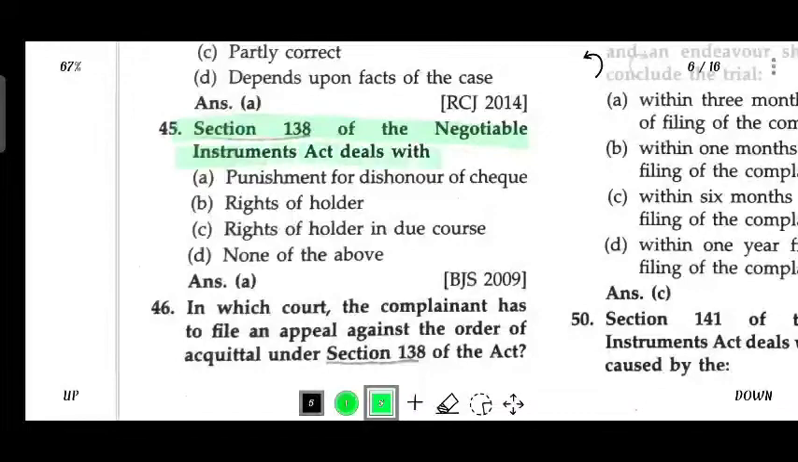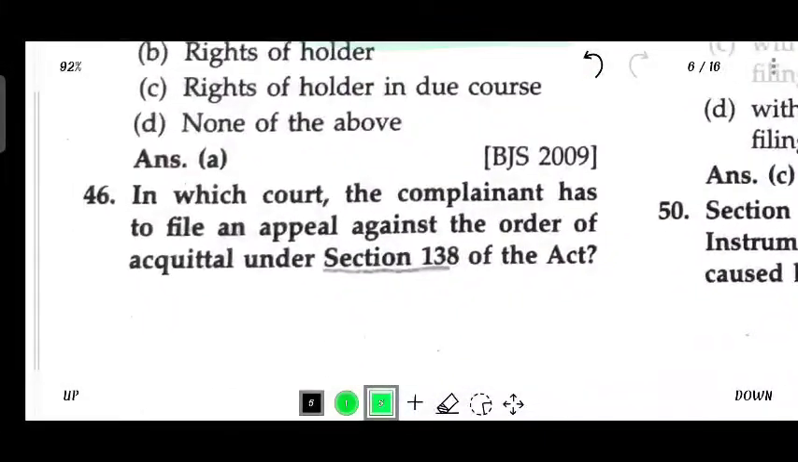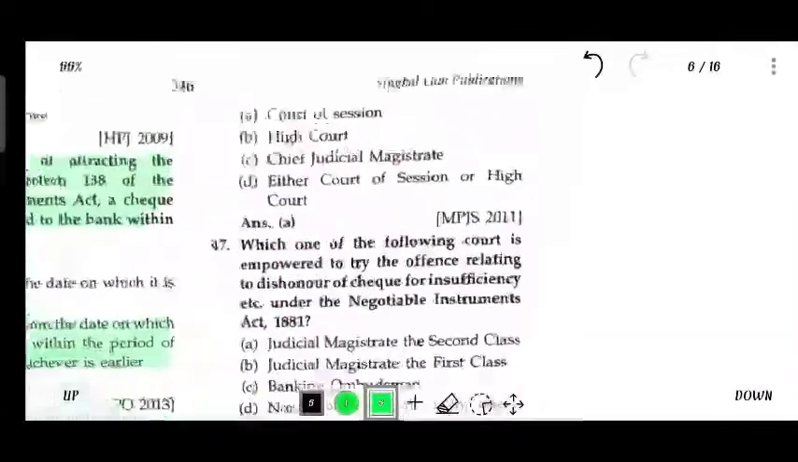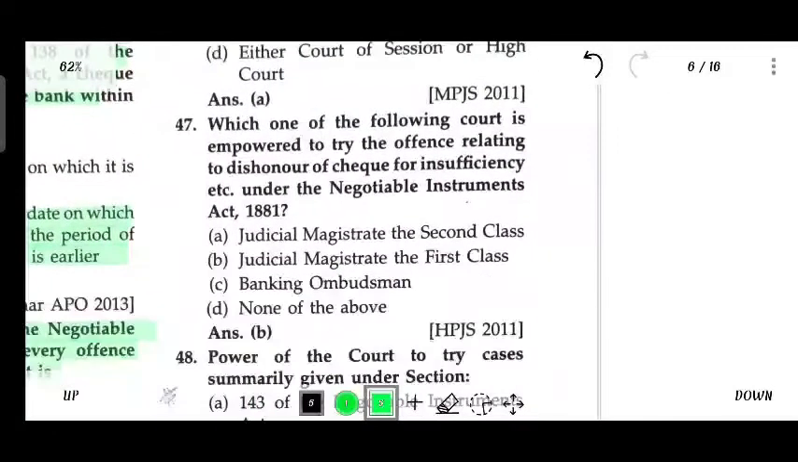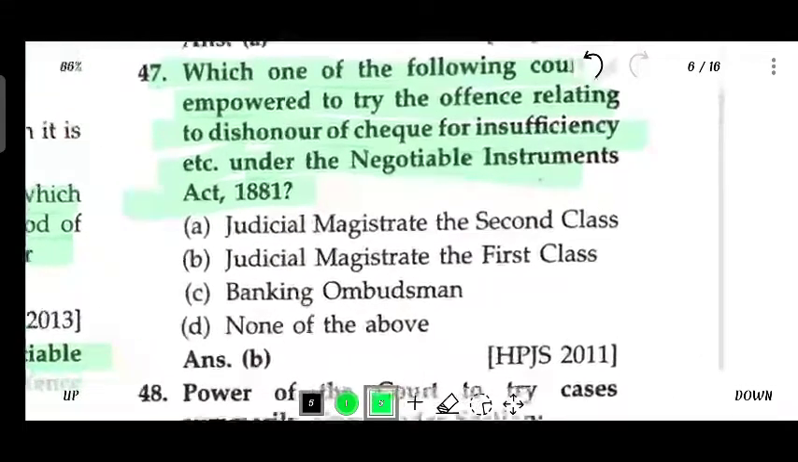Section 138 of NIA deals with punishment for dishonor of check. In which court can the complainant file an appeal against the order of acquittal under Section 138 of the Act? Court of Session. Which one of the following courts is empowered to try the offence relating to dishonor of check for insufficiency etc. under the Negotiable Instrument Act 1881? Judicial Magistrate of First Class.